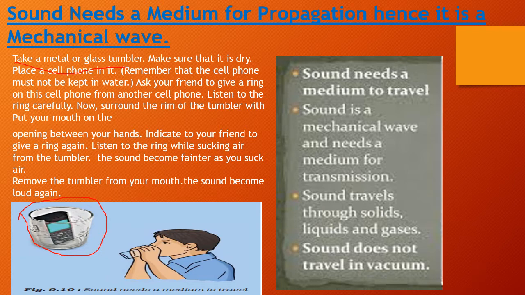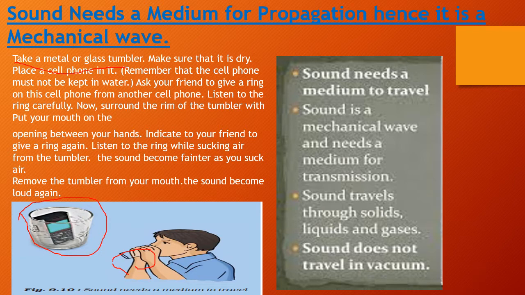And now surround the rim of the tumbler with your hands and put your mouth on the opening between your hands. Children, how do we hold the tumbler while drinking water? In the same way, both hands cover the rim of the tumbler, and put your mouth on the opening between your hands. And ask your friend to give a ring again to your cell phone. Listen to the ring while sucking air from the tumbler.